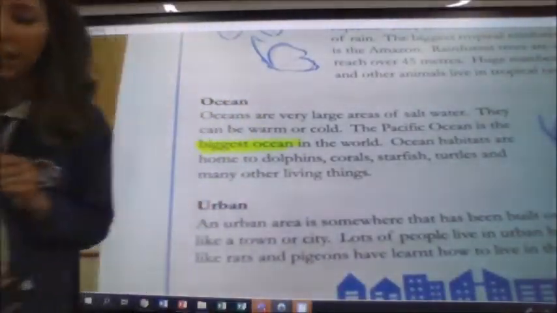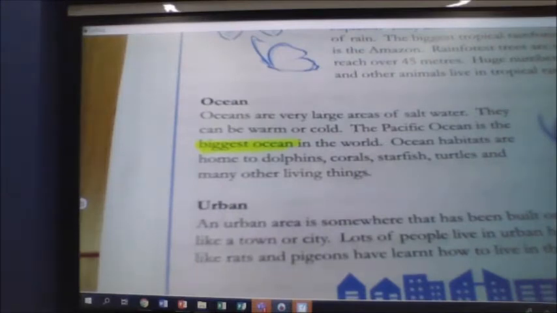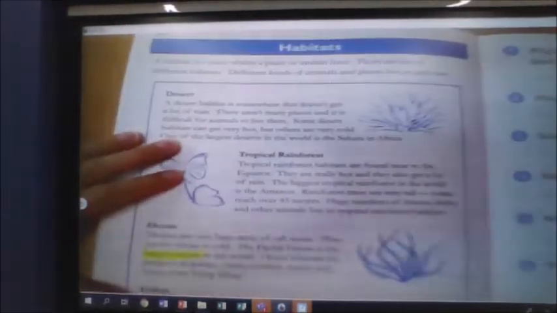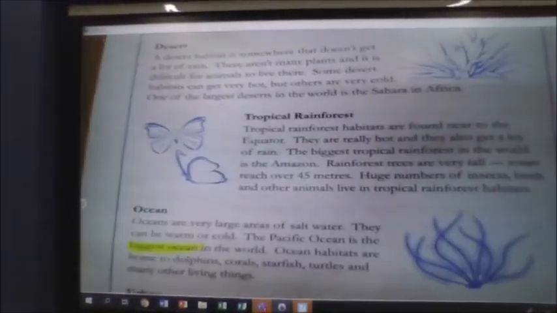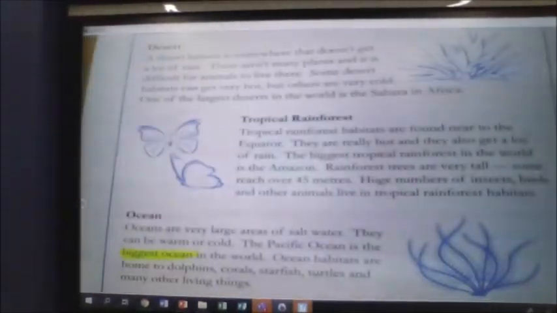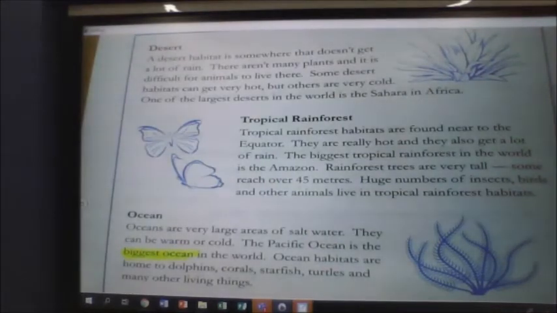So back to the text, and I'm going to look for the section, the paragraph that tells me it's about tropical rainforest. So we've got that subheading, haven't we? Tropical rainforest. There we go. So I'm going to need to read through. So I want you to pause and read through that section again.